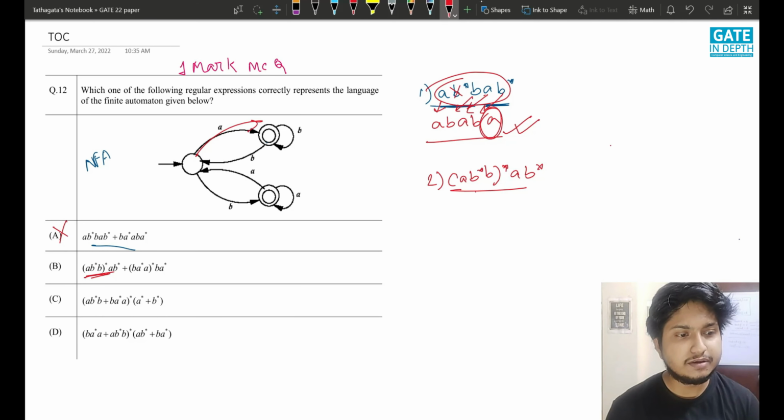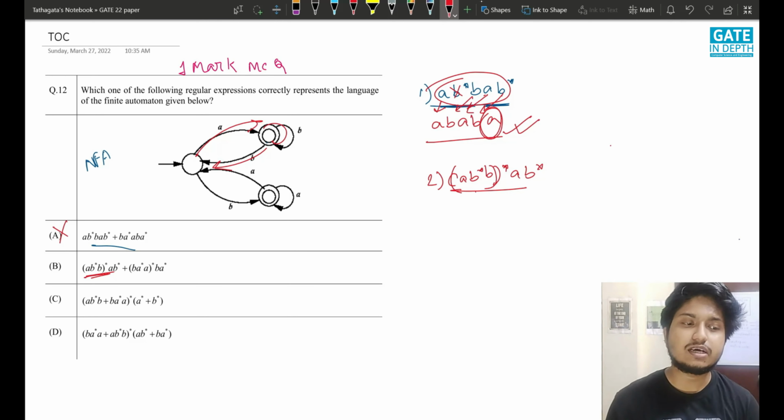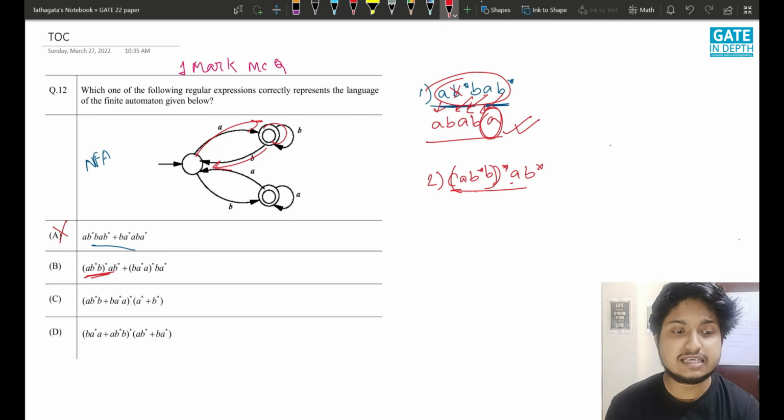So A B star B, this loop has been given with a Kleene closure, so definitely we can generate it many number of times, unlimited number of times. But it ends with A B star. So from the initial state it again goes A and B star, this part only. But what about when from the initial state, after completing this loop a number of times, we want to come this side, that is B A star? What about that? These strings should also be accepted, right?